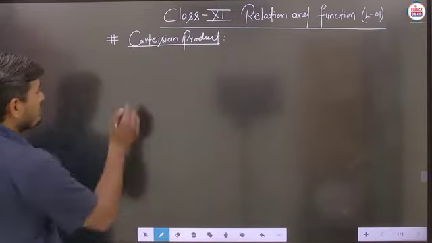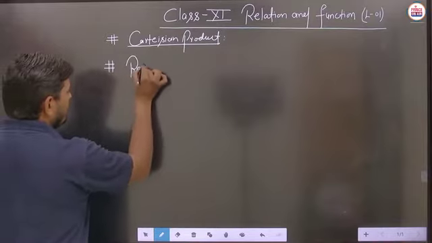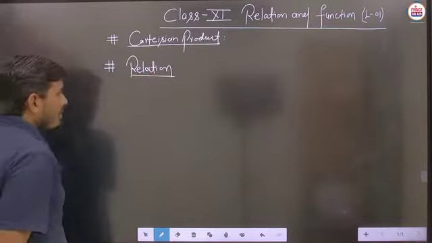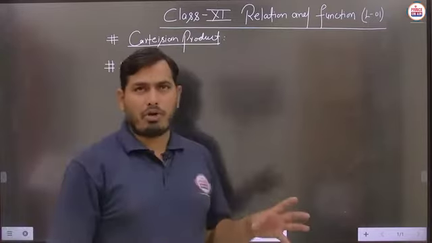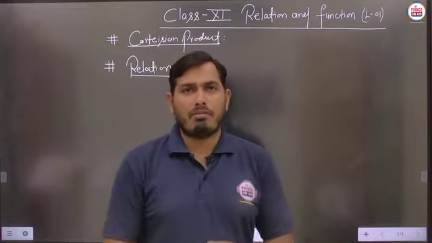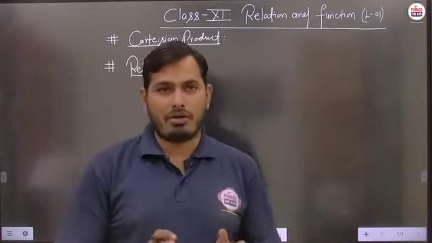Next, after knowing the Cartesian product, we have to define the relation. This should be our second topic. After defining the Cartesian product of sets, how the relation is defined and what the proper mathematical definition of relation is, we have to see this in great detail. Is it clear?